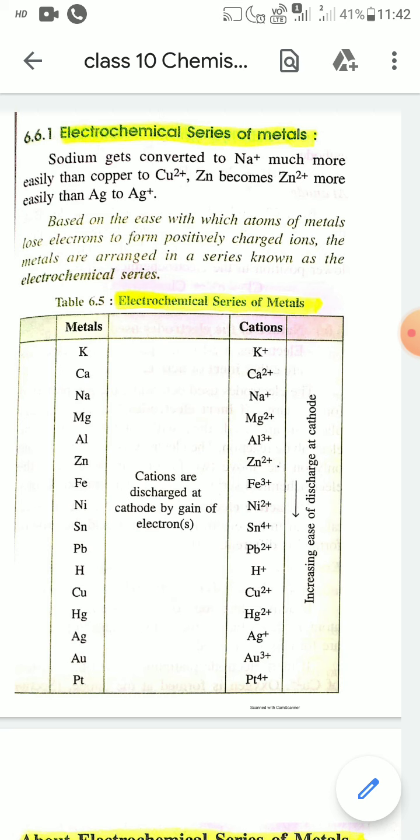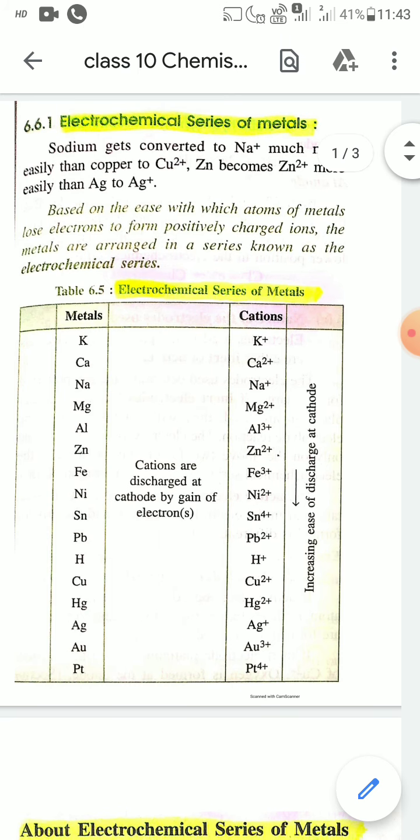Depending upon the reactivity of different metals, you can arrange these metals in a tabular form, in a series, which is known as the electrochemical series. Based on the ease with which atoms of metals lose electrons to form positively charged ions, the metals are arranged in a series which is known as the electrochemical series.